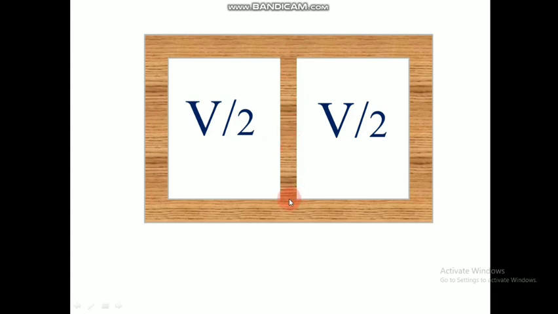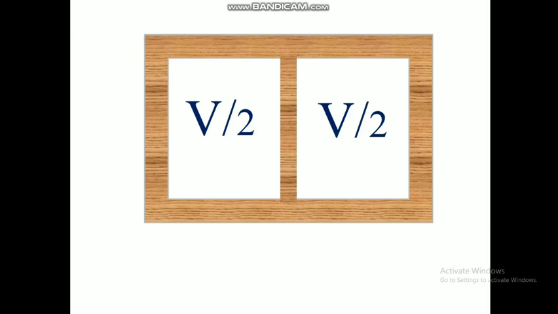Will there be any change for the temperature? No, because whether we partition it or keep it together, there is no change for the temperature. If we want to change the temperature, then we need to supply heat or do some work inside the system. That we are not doing. We are just separating the compartment into two. So temperature will not change at all. The only quantity which changed here is the volume. It changed to half. So this is the difference between extensive and intensive properties.